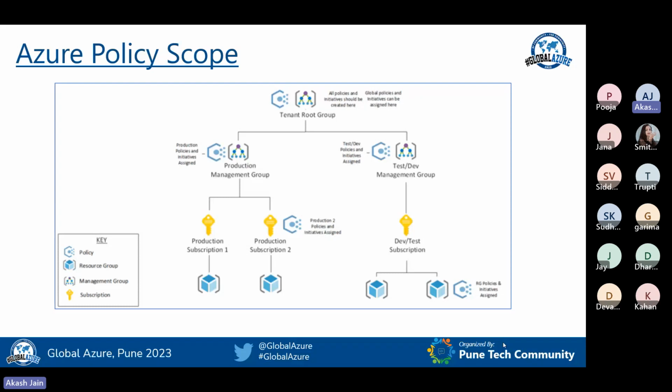So we have multiple options, and at the end, we can also apply policy at the resource group level, where we want only this resource group to have this policy. So it's very important, when you create a policy, where you actually want to apply it. This is very fruitful when you design an Azure architecture, and it is a very mature type of deployment, choosing the scope of your policy. Okay.